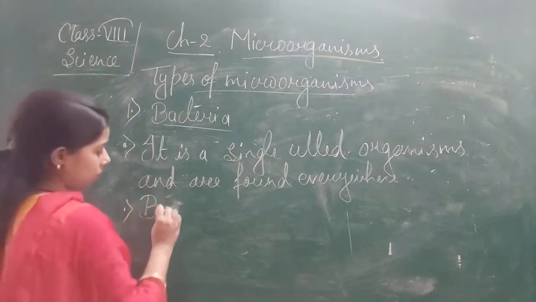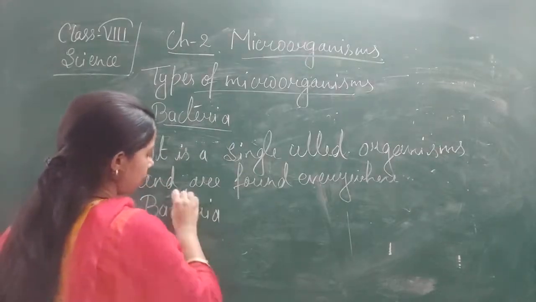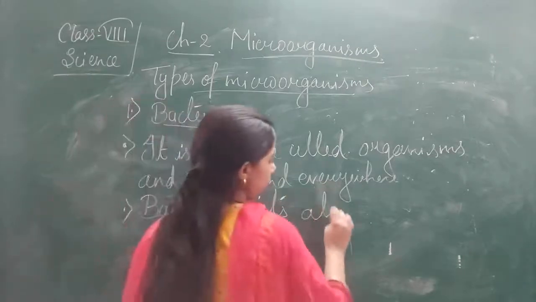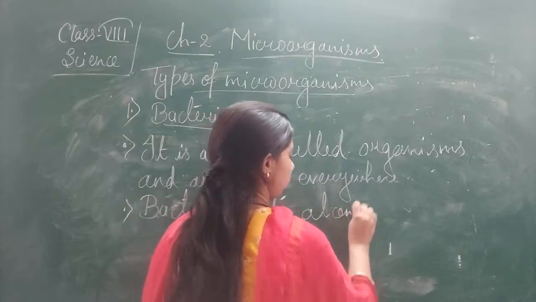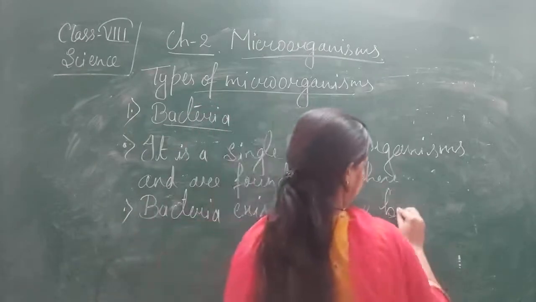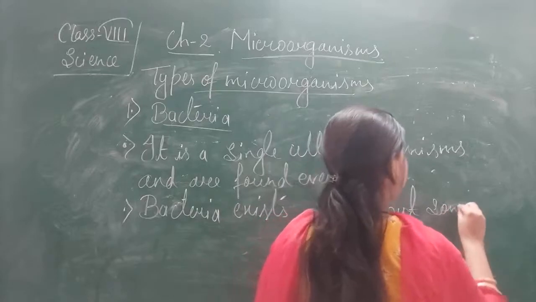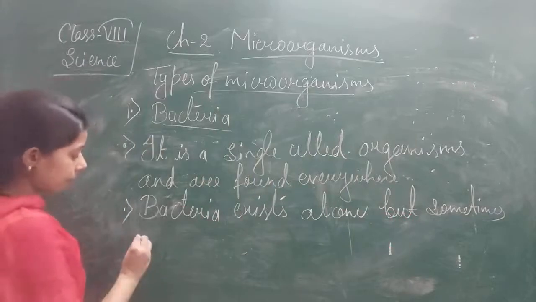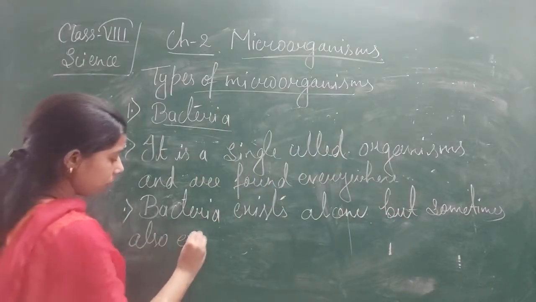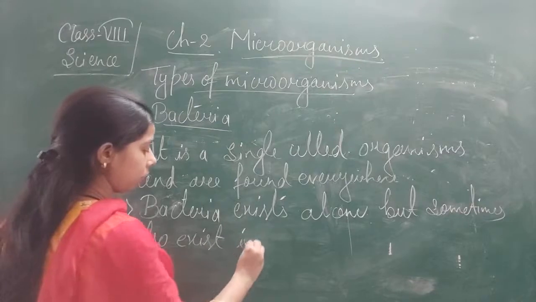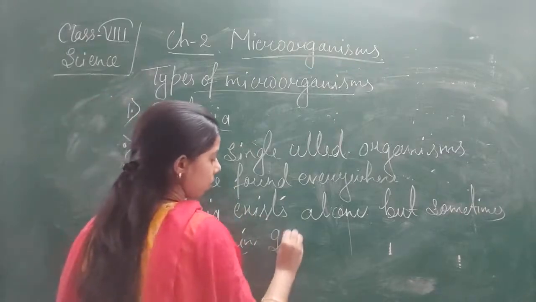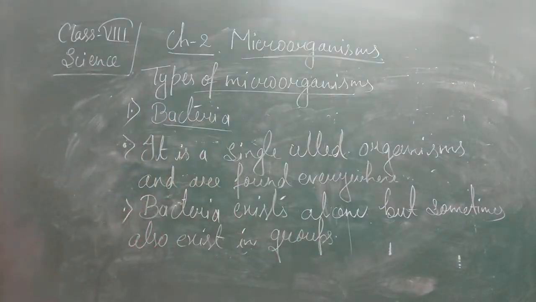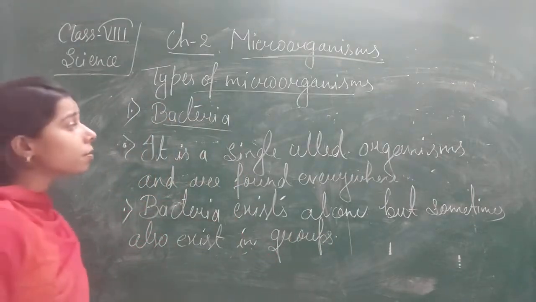Bacteria exist alone, but sometimes also exist in groups. They also form groups or colonies. Okay, this is about the bacteria.